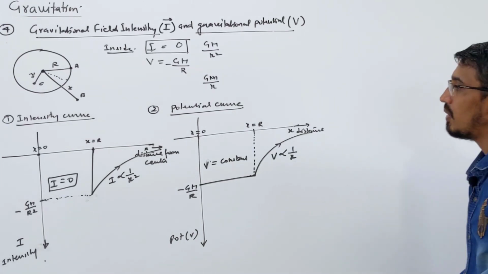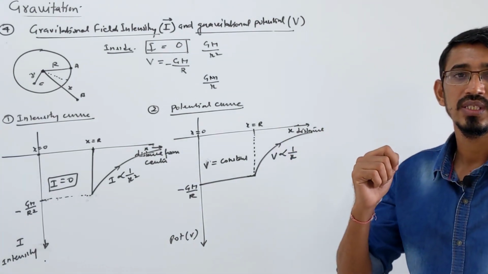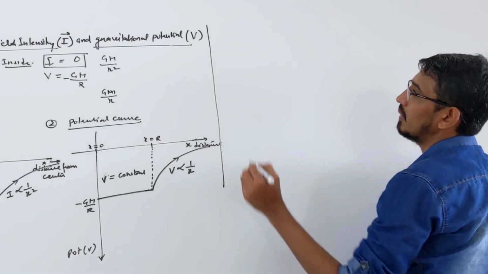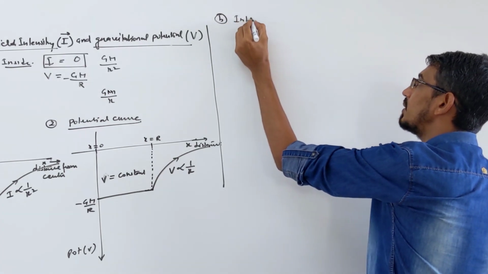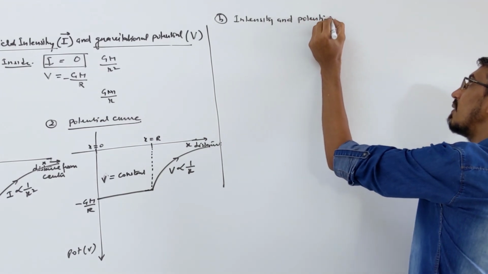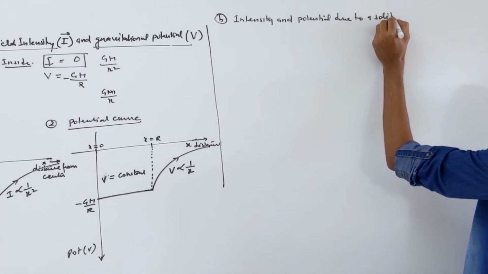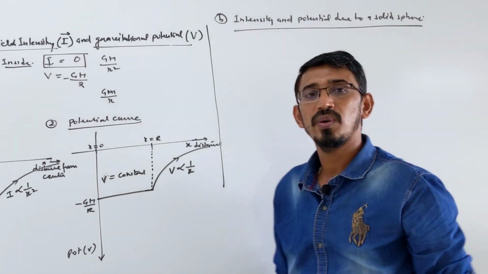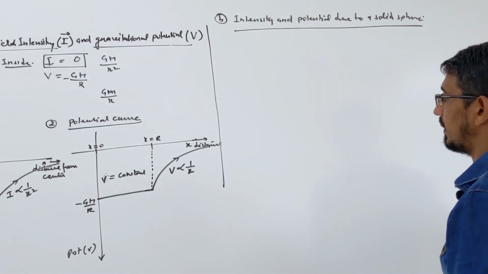So this I have done for a hollow sphere, or a spherical shell. Now the same we answer for a solid sphere, which is even more important. Look here. I am writing here the second point we are talking about: intensity and potential due to a solid sphere. When we talk about earth, moon and sun, these are called solid spheres. This was for the hollow sphere, and the same thing we will now do for a solid sphere.